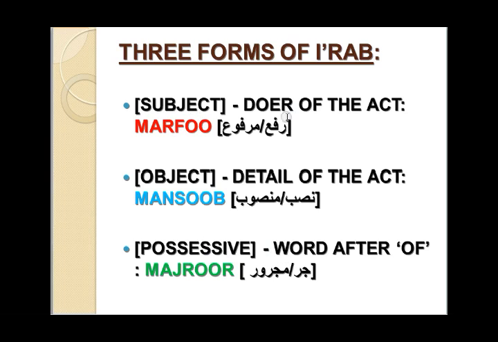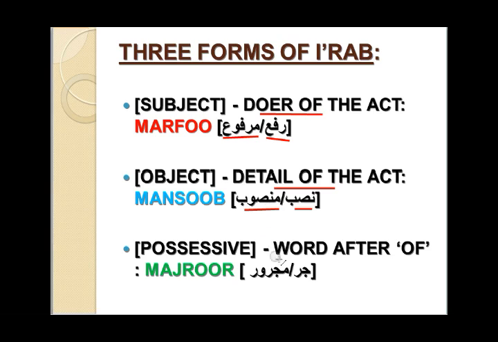Subject is the one who performs the act, the doer of the act. Easy. An object is the detail of the act. Whatever the doer does, anything except the doer is mansub; the doer is marfu. You can also say rafa, nasab, if you want to remember it easily. But marfu, mansub, these are the main terms.